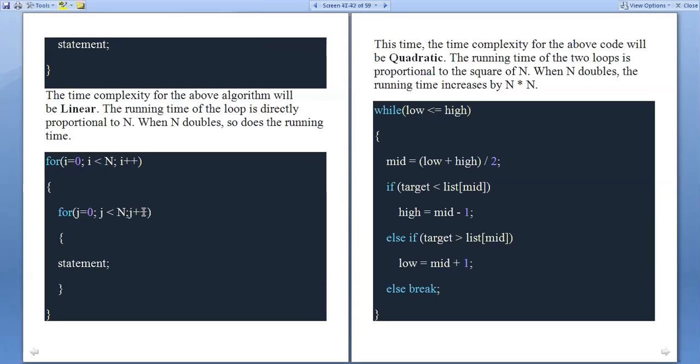Another for loop is there. This is also n plus 1 times. Our inner statements will be executed n times. So this time, the time complexity of the above code will be quadratic. Since we are using two for loops, the first for loop n times, the second for loop n times, we execute the inner statement n into n, that is n square. So it will be quadratic. The running time of the two loops is proportional to the square of n. So when n doubles, the running time increases by n into n.